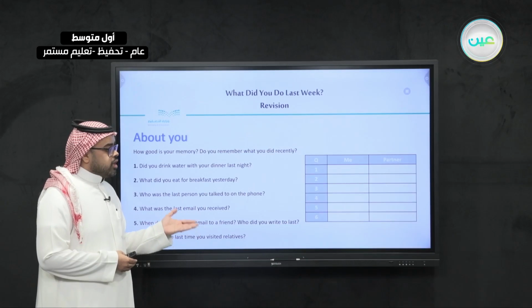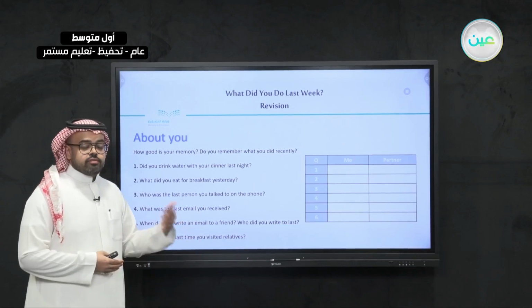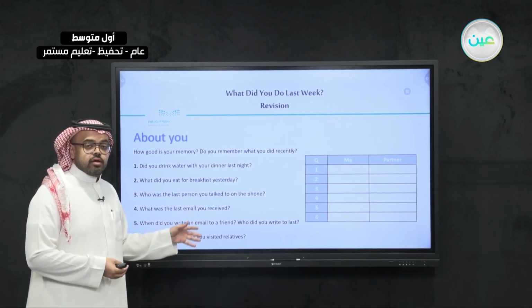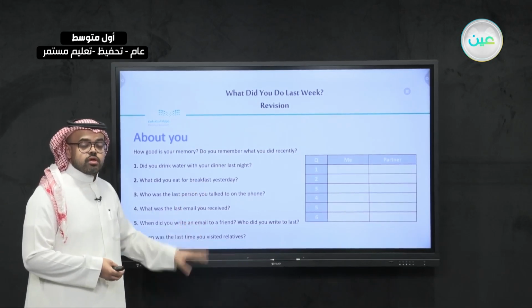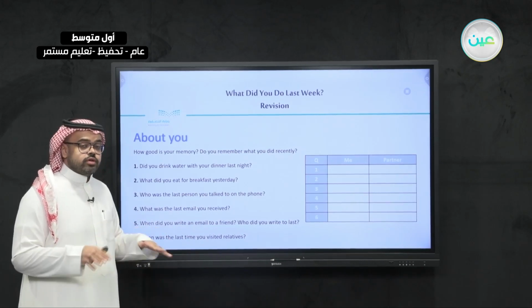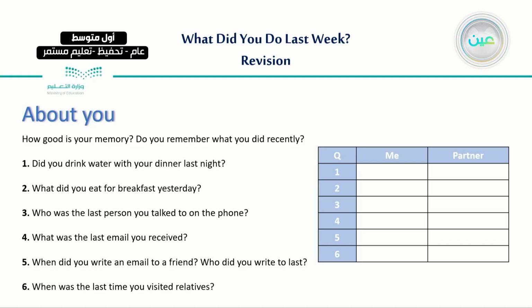I also asked you to make it more interesting, to make it more fun, to invite a partner, maybe a family member or a classmate or a friend, and make him ask you these questions. Each time you answer a question, you go to the number of that question and put a tick mark.